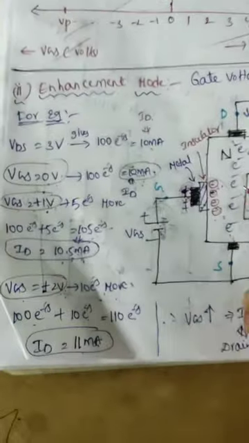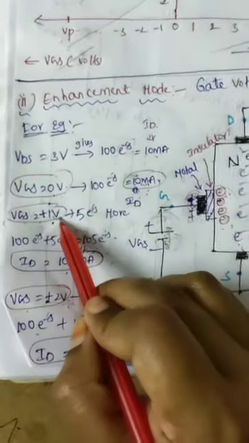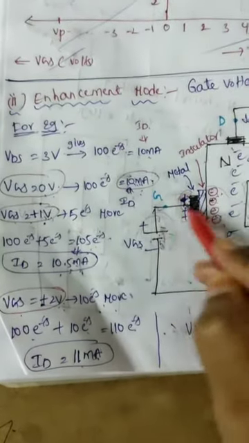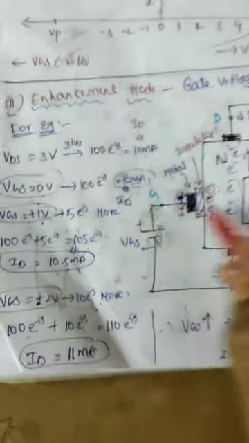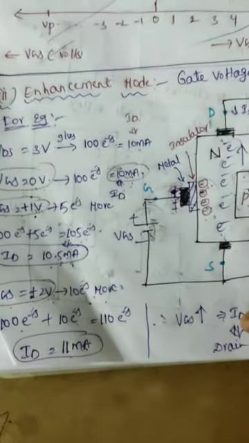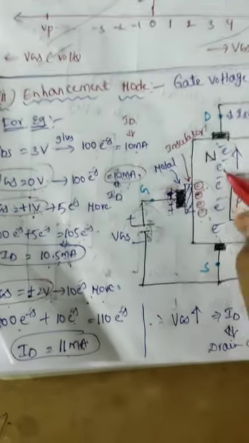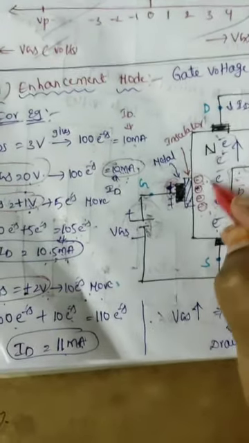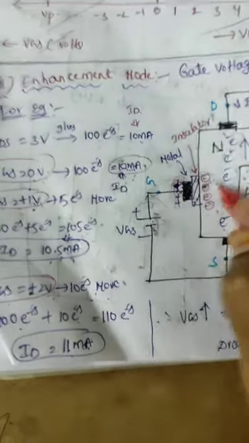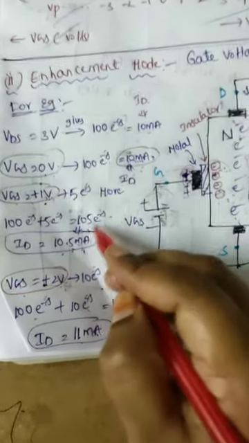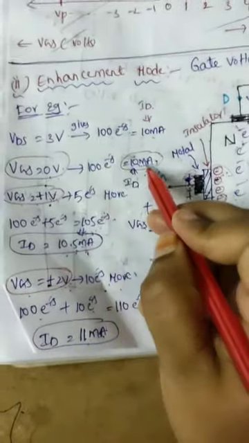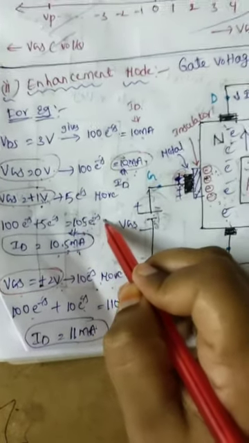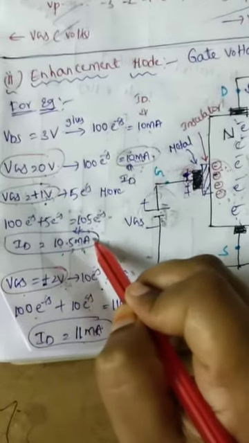Suppose when VGS equal to plus 1 volt, because of this plus 1 volt, the gate terminal attracts 5 electrons from the p substrate. Already 100 electrons are moving here, so 5 more electrons are entering this semiconductor. So 100 plus 5, 105 electrons. 100 electrons give 10 milliamperes of current, and 105 electrons give more current, that is 10.5 milliamperes.